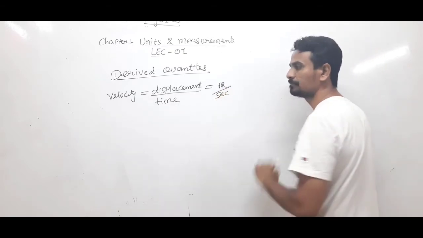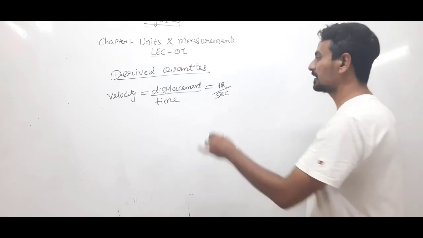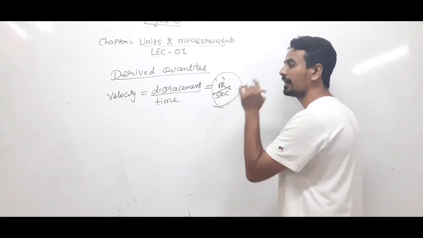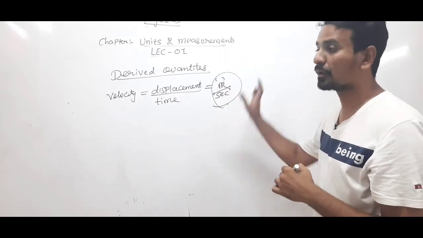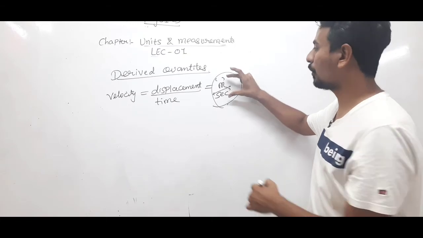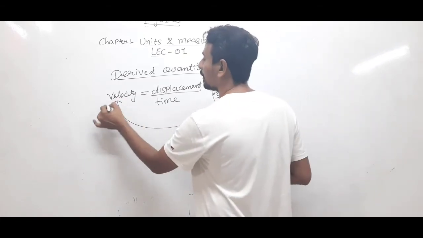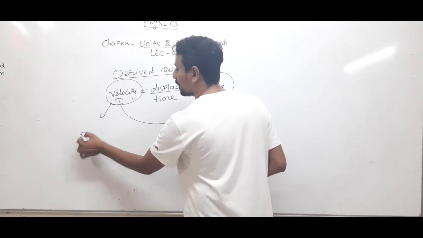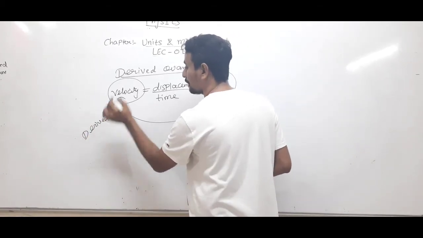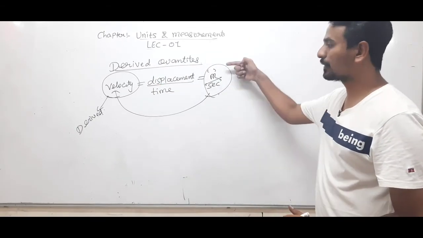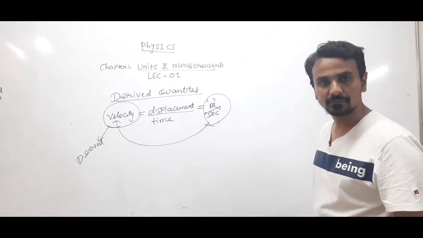Time is in seconds. So we have taken the help of length and time, both fundamental quantities, to derive the unit of another quantity. This is a derived quantity, and this is its derived unit.